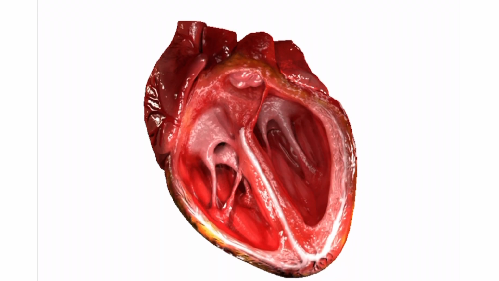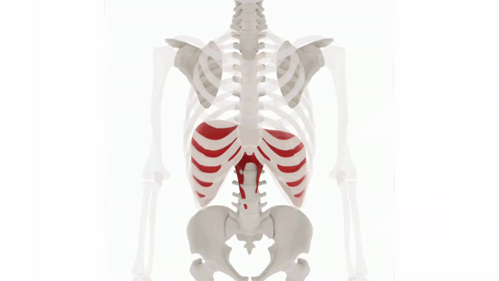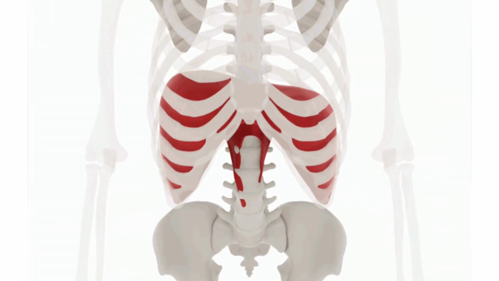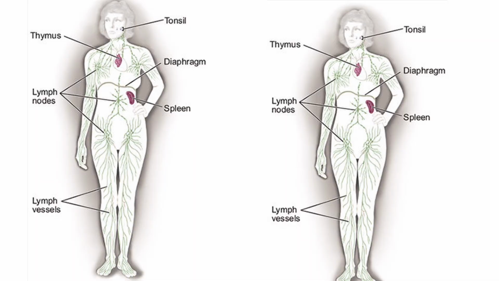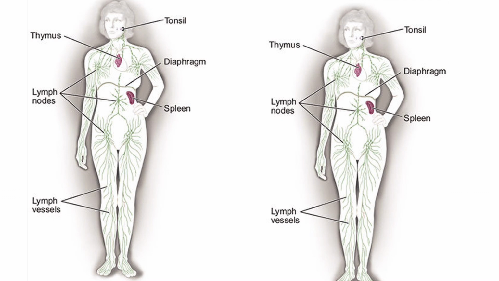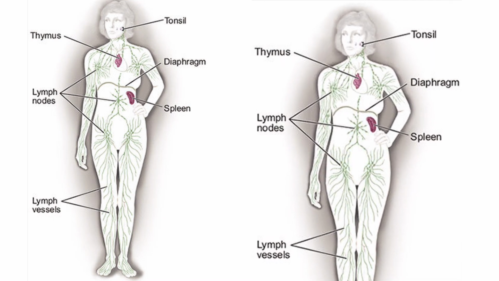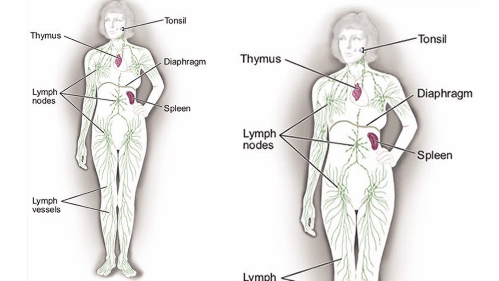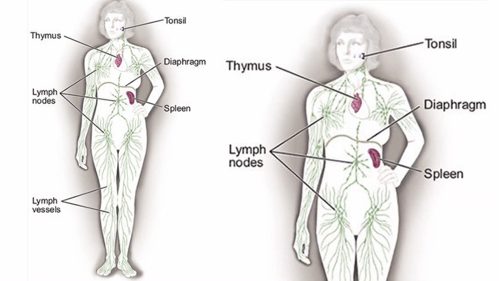Fourth, clamped, spasmed diaphragm. Blood flows through the blood vessels due to the work of the heart, and lymph flows through the lymphatic vessels thanks to the diaphragm. That is, the diaphragm is actually the heart of the lymphatic system. The largest lymphatic vessel, the thoracic lymphatic duct, passes through the diaphragm. The wall of the abdominal part of this duct is fused with the right leg of the diaphragm. During respiratory movements, the wall of the thoracic duct is compressed and thus lymph is pushed further. A clamped, spasmed diaphragm restricts the flow of lymph through this large lymphatic vessel.